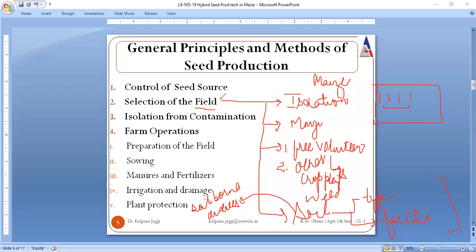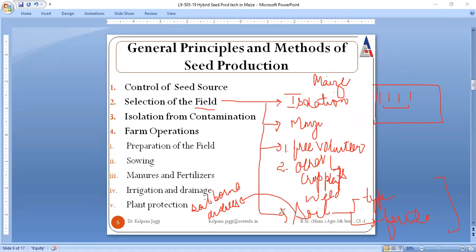So these all are the points which are to be taken care of while one goes for the selection of field. Again, I repeat, the very first is that it must fulfill all the requirements for the isolation distance. Then if any field is chosen, it must be chosen taking care that in the preceding season the same crop was not grown. It must be free from volunteer plants, other crop plants, and weeds.